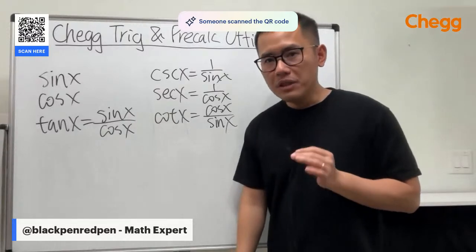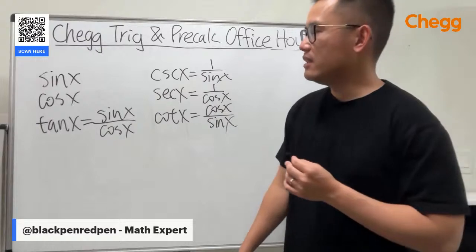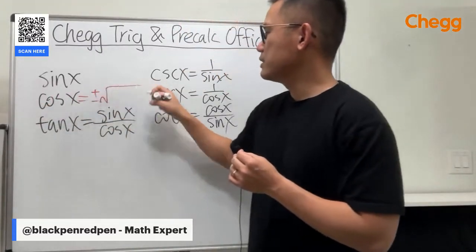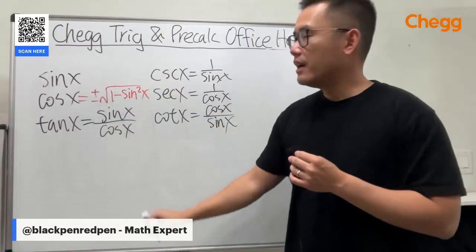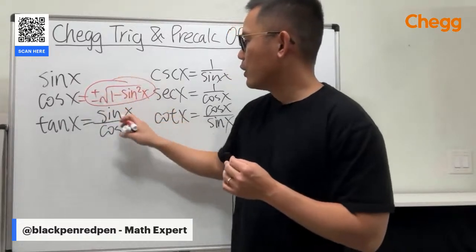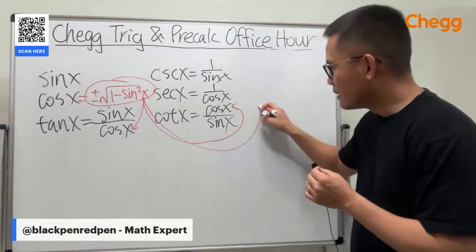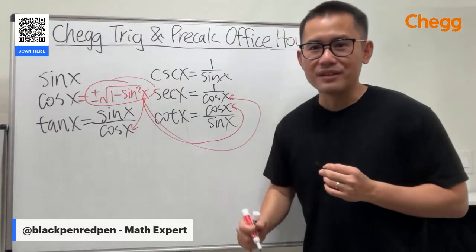In fact, you don't even have to have cosine, because by the Pythagorean identity, you could have written cosine as plus or minus square root of 1 minus sine squared x. And then you could have used this to replace into here, here, here. So in fact, sine x is just enough.